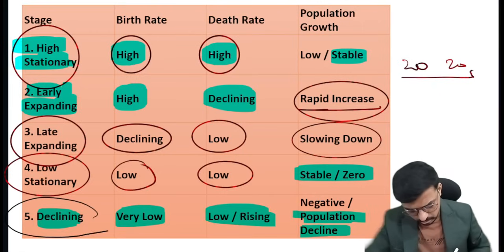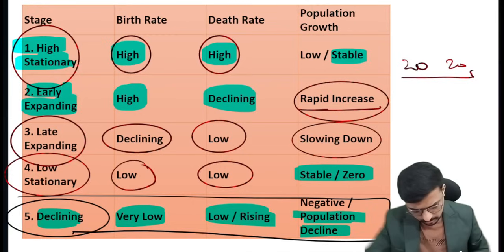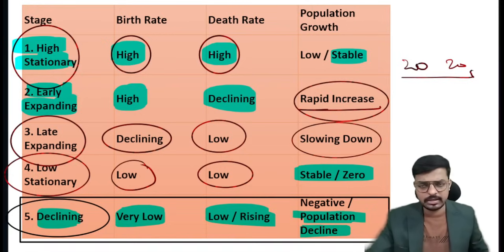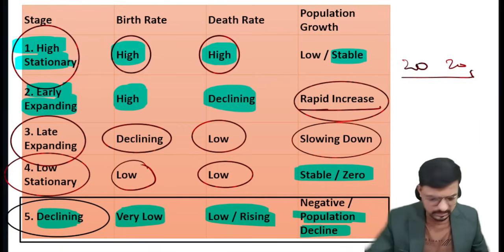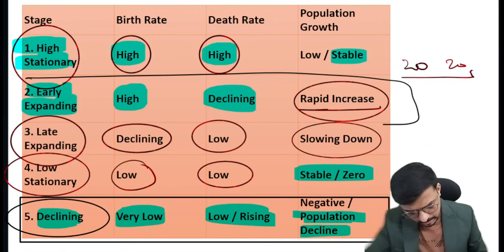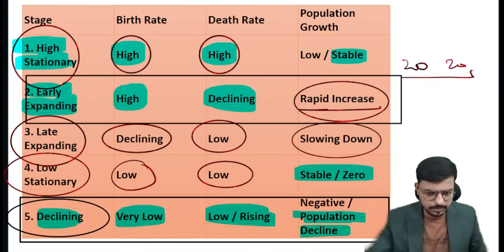Okay, so there are a total of 5 stages of the demographic cycle, very important ones. A question will be asked in your exam regarding the declining stage, where birth is very low and death is high, like rising death. More death and less birth means a decreased population in the declining stage. Along with that, the rapid expansion of the population happens in the early expanding phase. That is very important, we need to keep it in mind, right?